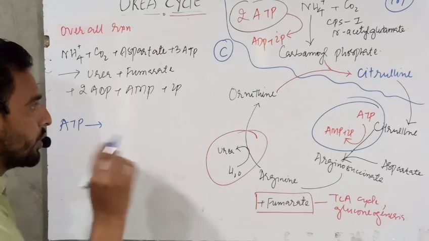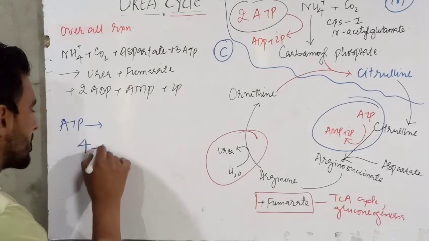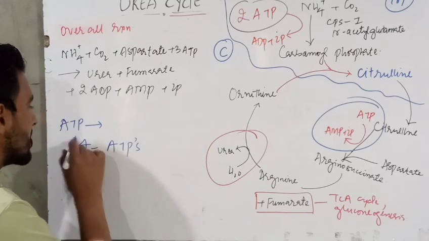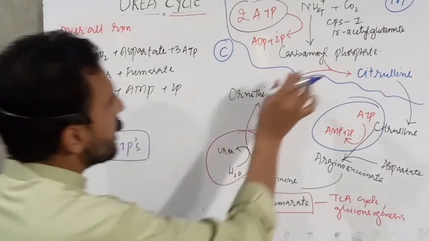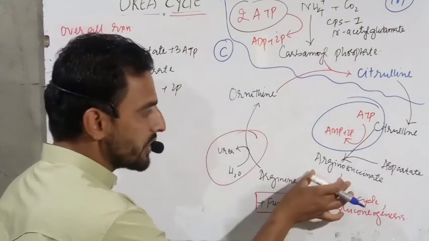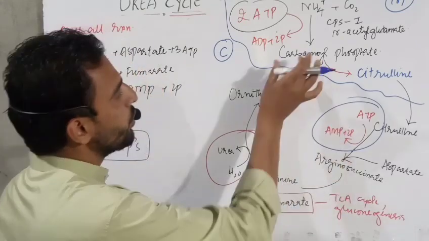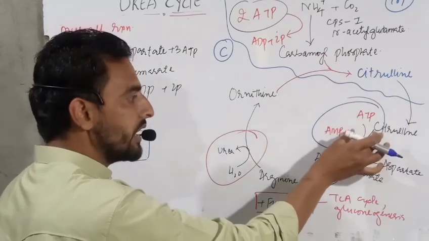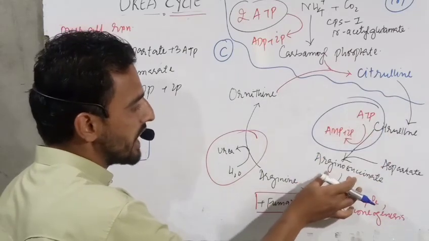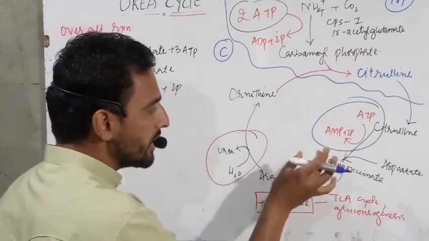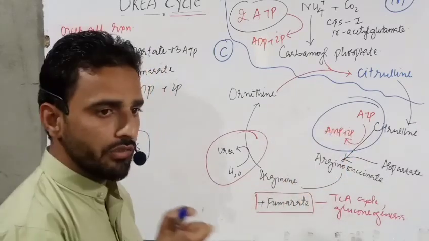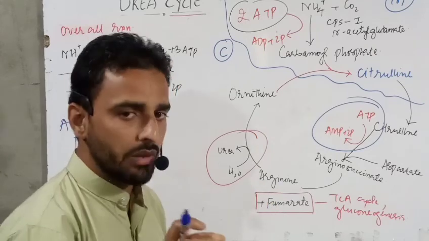Therefore, in the urea cycle, 4 ATPs are utilized. 2 ATPs are involved for the production of carbamyl phosphate. Here only 1 ATP is involved in the production of arginosuccinate, but the ATP is converted into AMP, which is equal to 2 ATPs.